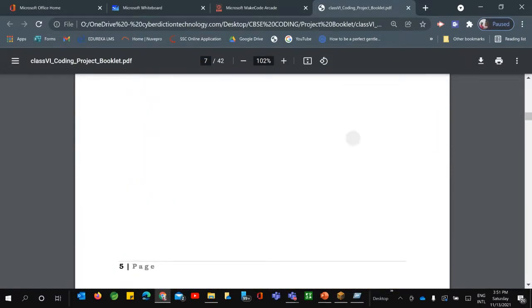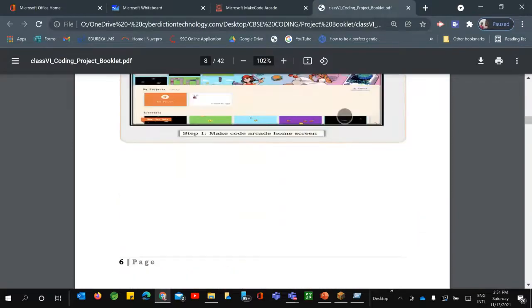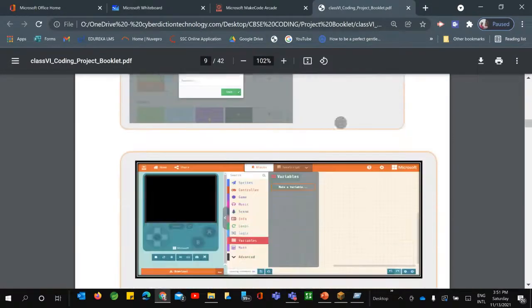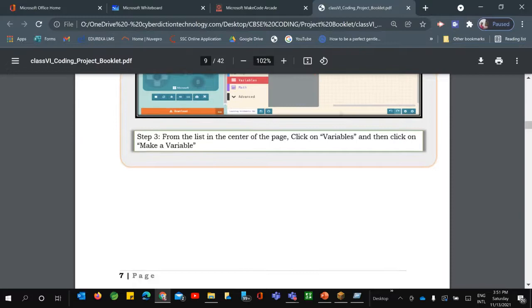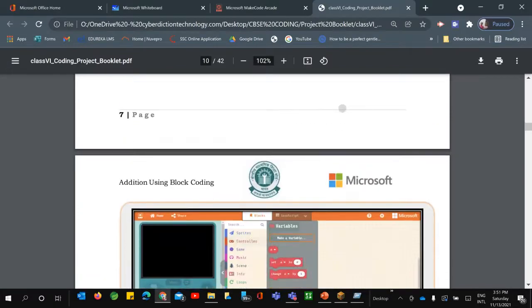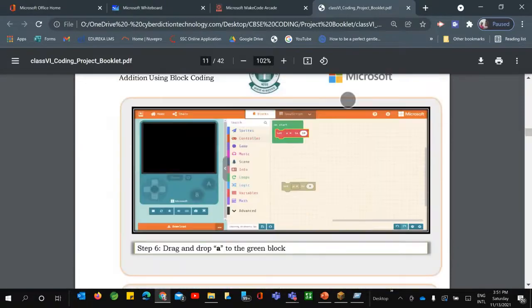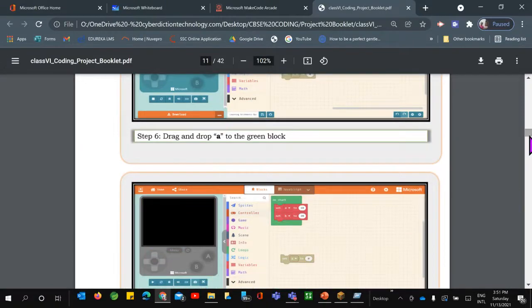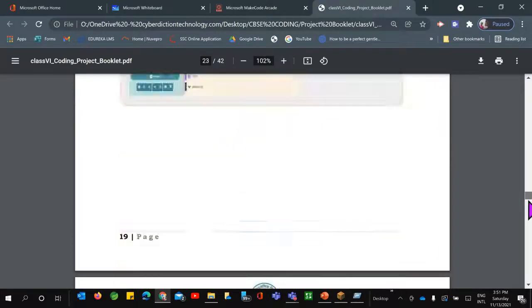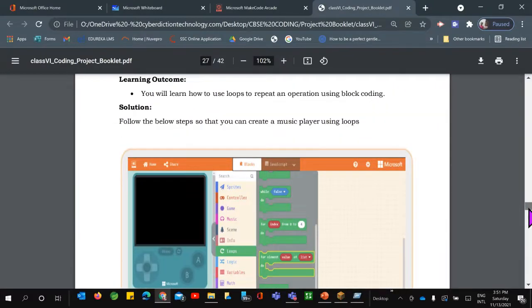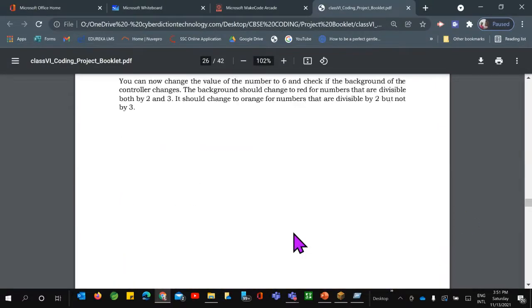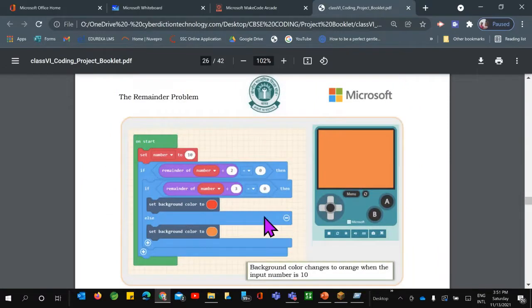So it's a request: before jumping into loops, functions, and other examples, just go through all these examples or projects. Everything is here, like the for loop activity. This activity we have just seen.